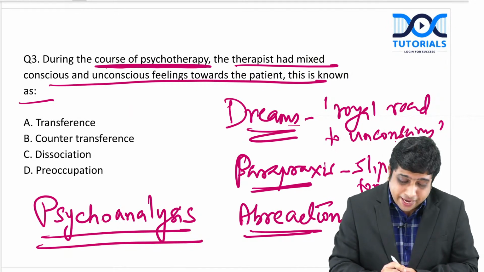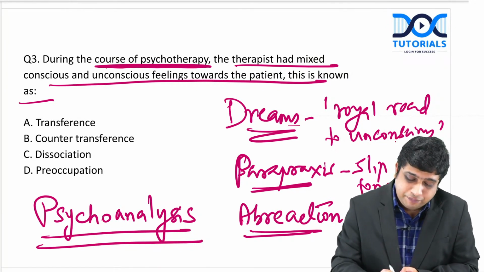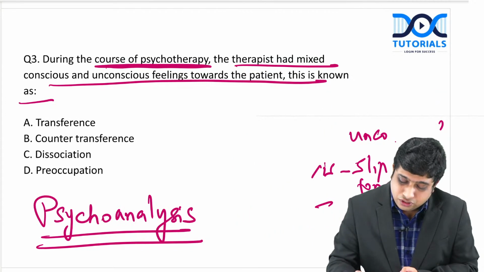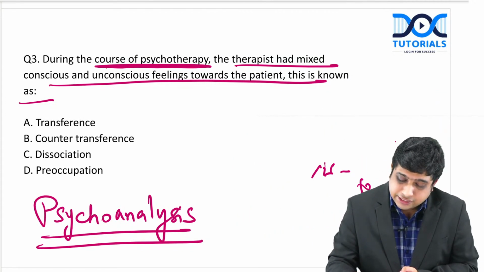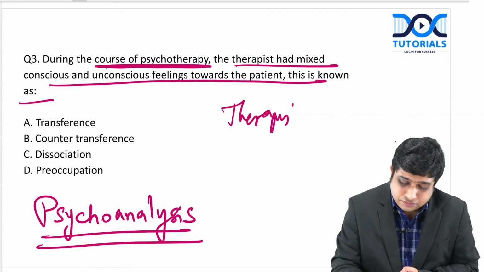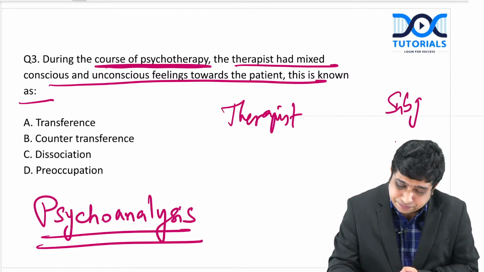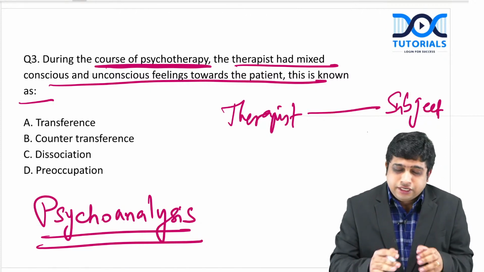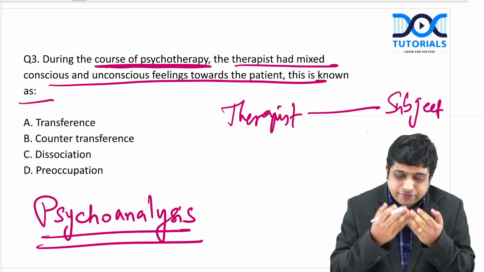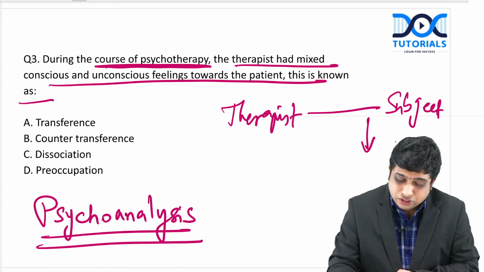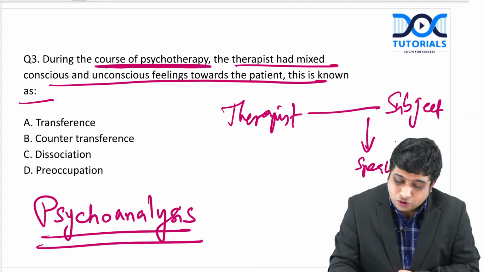So, based on this, he developed what is called psychoanalysis. In psychoanalysis, there is a therapist and there is a subject. The subject is asked to lie on a couch. He is asked to speak whatever comes to his mind, without censoring, without thinking or censoring.